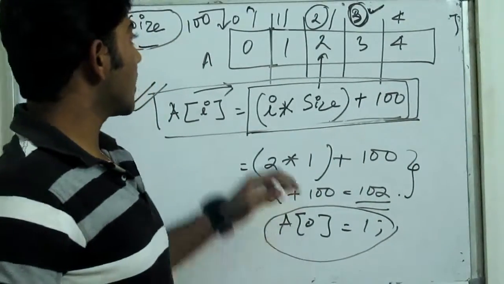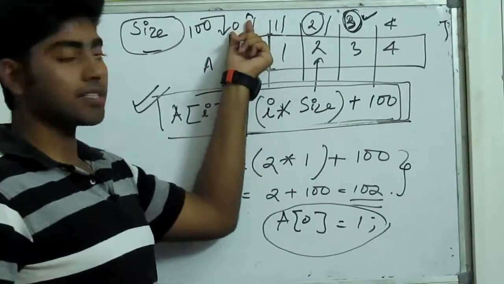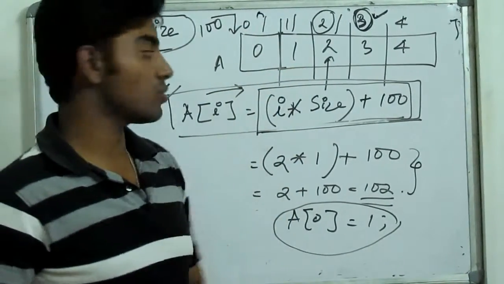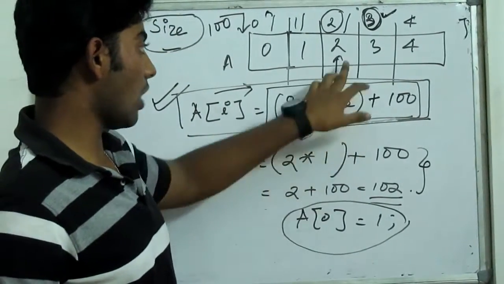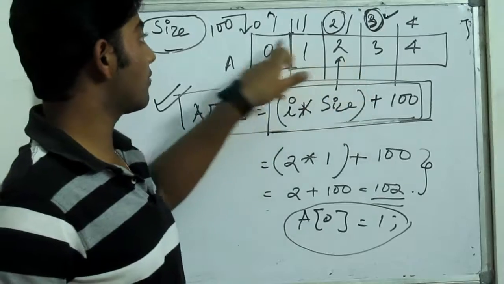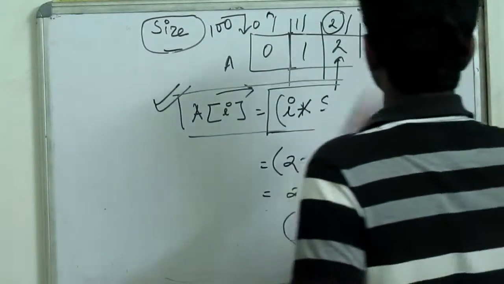Okay. Now the next important thing is that, as I told you, arrays can start from index 0 as well as from index 1. So now we shall see how we can access an element if its starting index is 1. Okay, let me write it.